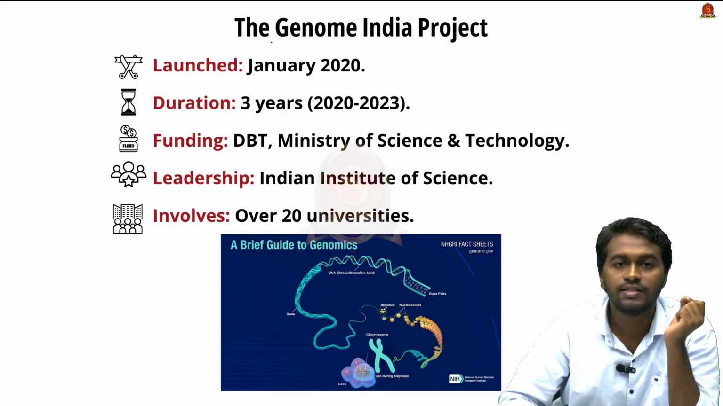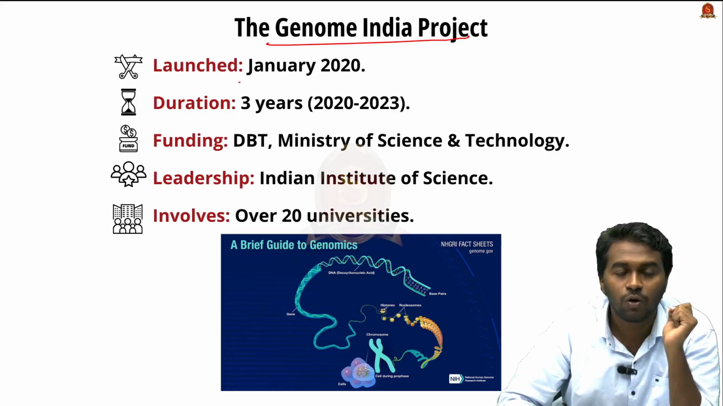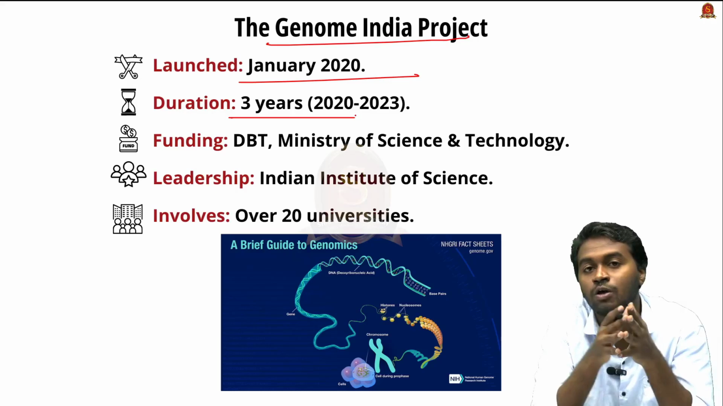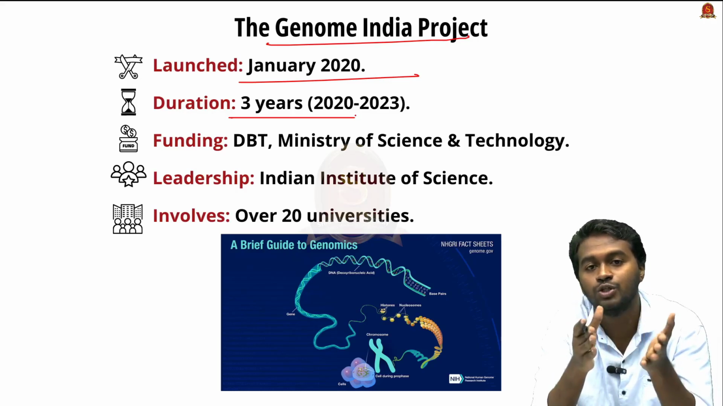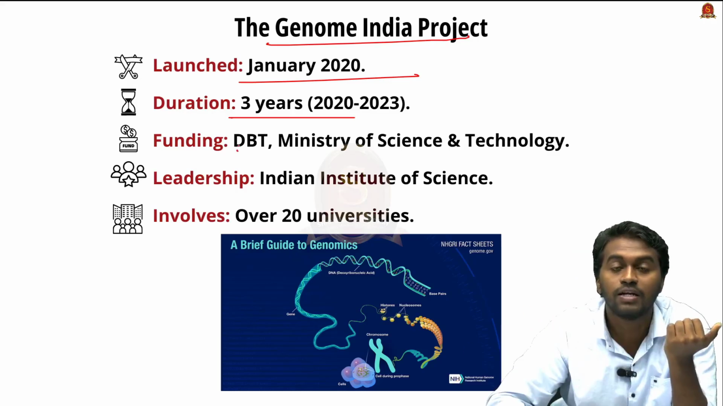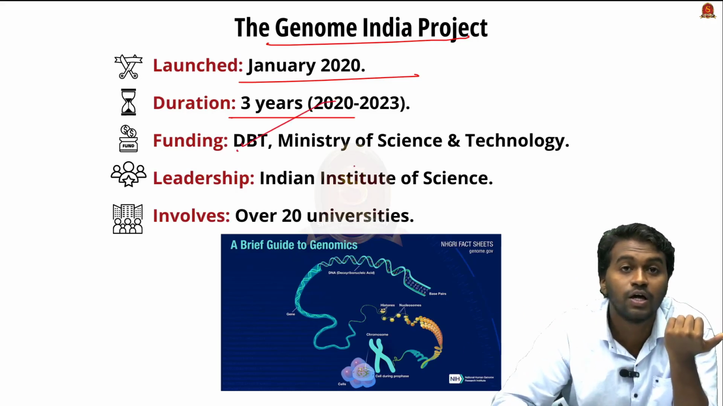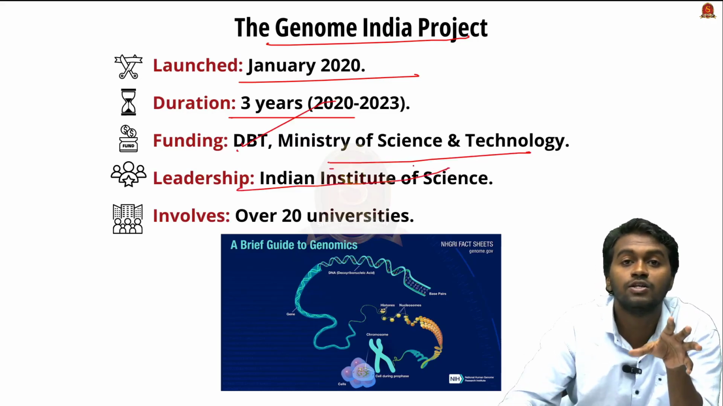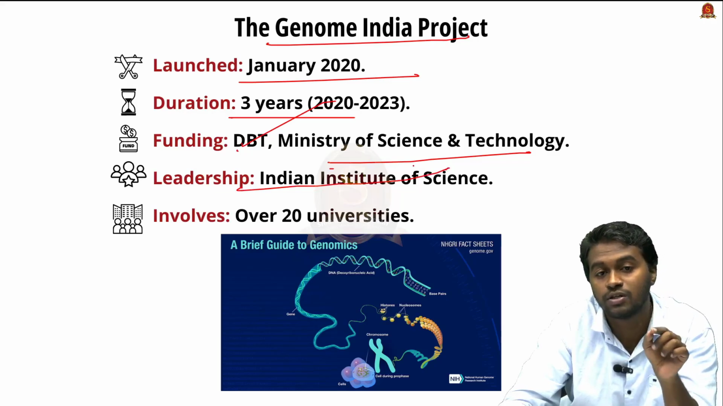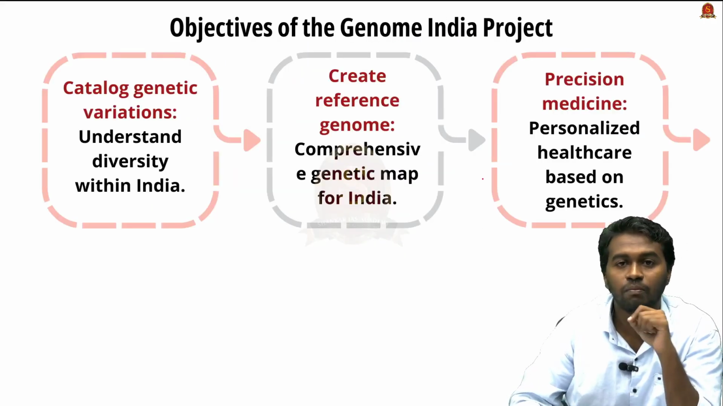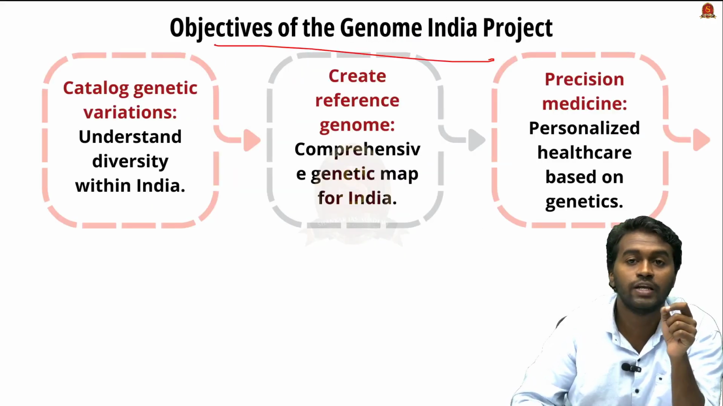Coming to the Genome India project, it was launched in the year 2020, with an objective to collect 10,000 human genomes in the next 3 years, that is from 2020 to 2023. And it is funded by the Department of Biotechnology, working under the Ministry of Science and Technology. And this project was led by the Indian Institute of Science, Center for Brain Research, along with other 20 universities.